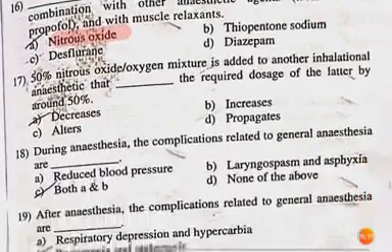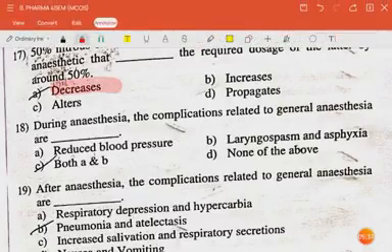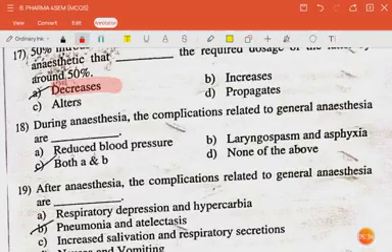The next question is 50% nitrous oxide oxygen mixture is added to another inhalation anesthetic that dash the required dose of the latter by around 50%. The answer is decreases. The next question is during anesthesia the complications related to general anesthesia reduce blood pressure, laryngospasm and asphyxia. The answer is both A and B.